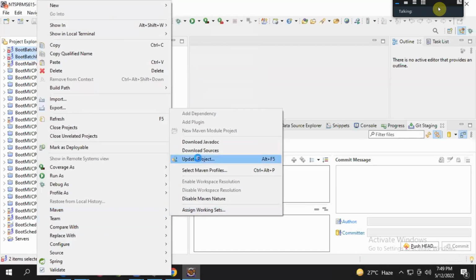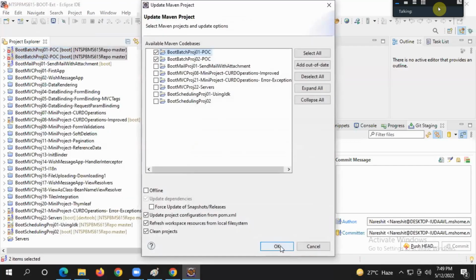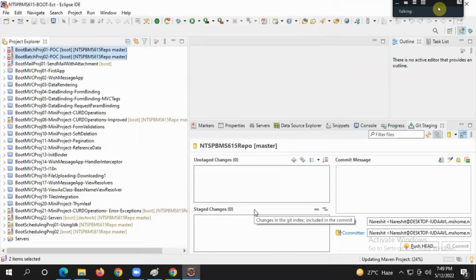Yeah, Maven update project. Parvat Kumar, there is no static member declaration, right?